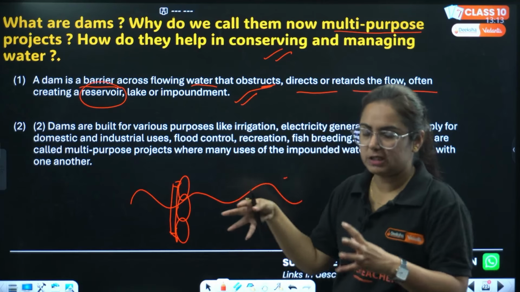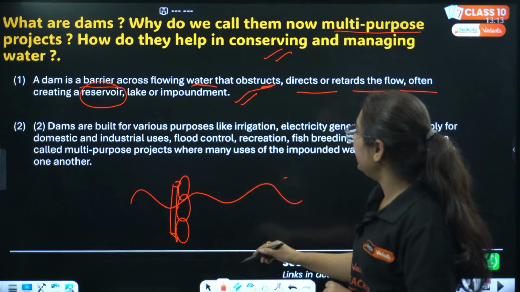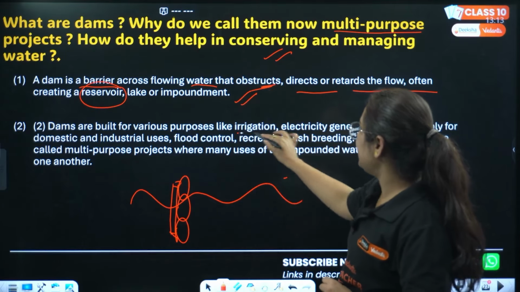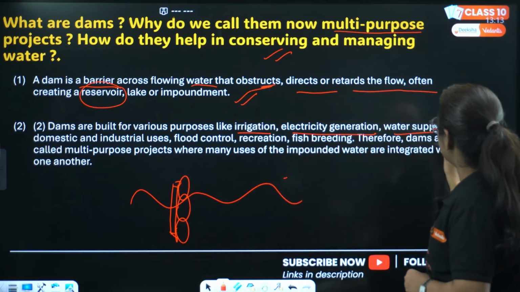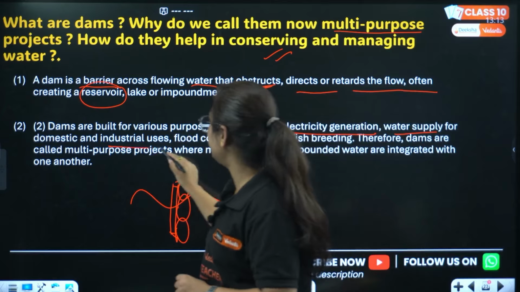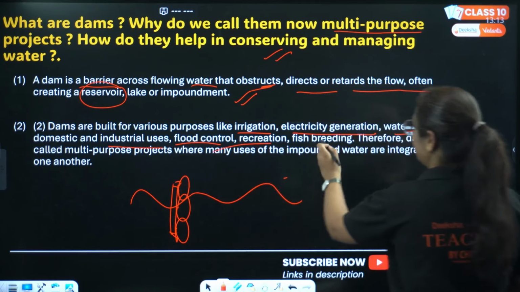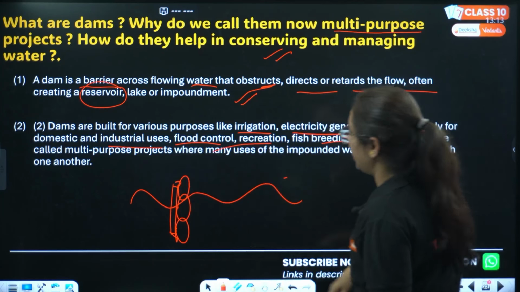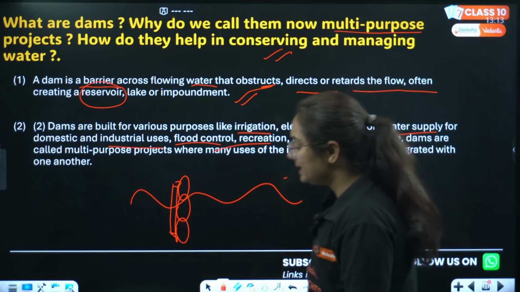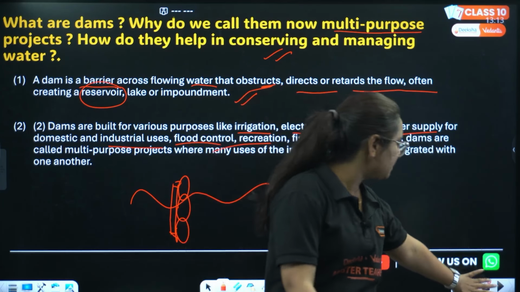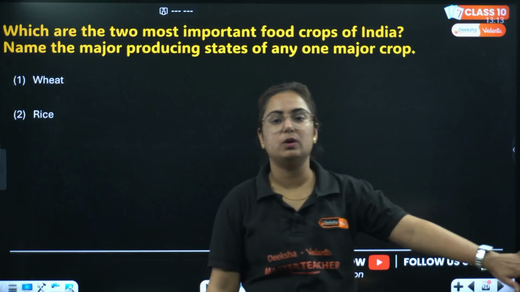They make it to conserve that water. It is used for various purposes like irrigation, electricity generation, water supply for domestic and industrial uses, flood control, recreation, fish breeding and many more things. Okay, so these are basically the uses of dams, the multi-purpose projects which we were studying.